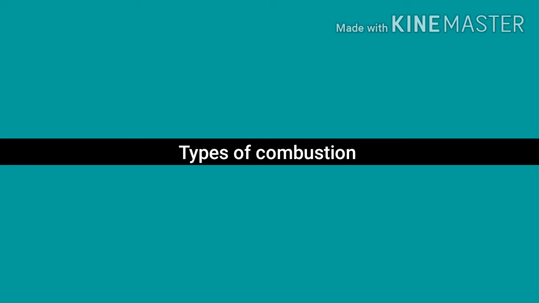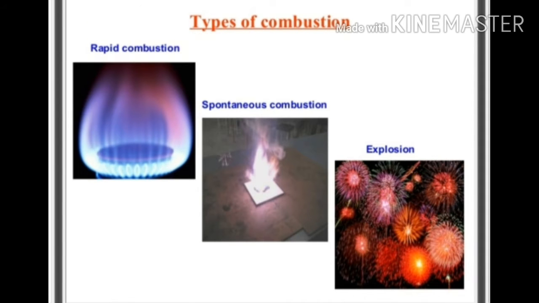Types of combustion. Children, in the next slides, you are seeing types of combustion. The first is rapid combustion, and here the gas burner is turned on and the flame you can see. Second is spontaneous combustion, in which the substance catches fire by itself without being ignited. And third is explosion. Firecrackers, when they explode, produce heat, light as well as a loud sound.